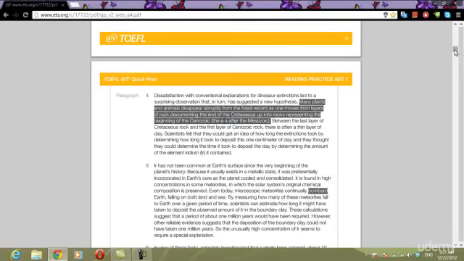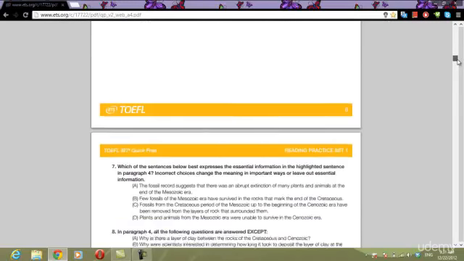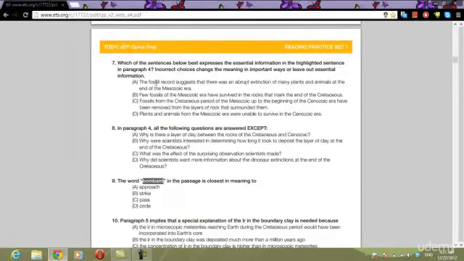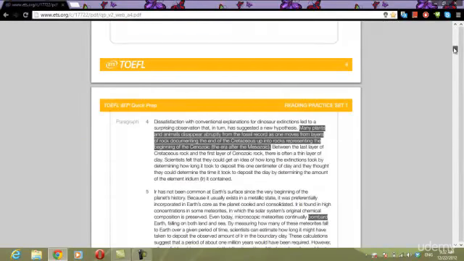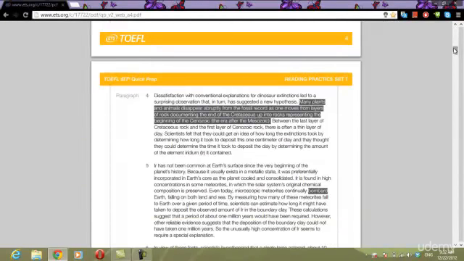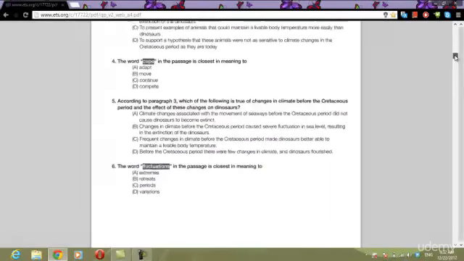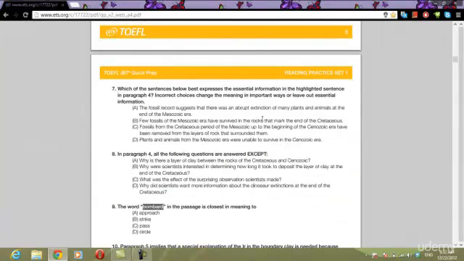All right, and when we look at it, the fossil record suggests that there was an abrupt extinction of many plants and animals at the end of the Mesozoic. That's our correct answer. Okay, that's our correct answer. It has the same meaning, and it uses synonym language. All right. When you look at the synonym language, we see the word extinction, we see the word disappear, we see the end of the Mesozoic substituted for that language that it was defining before.